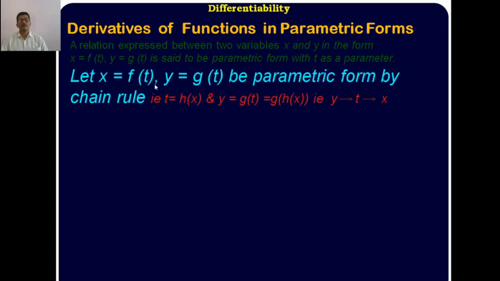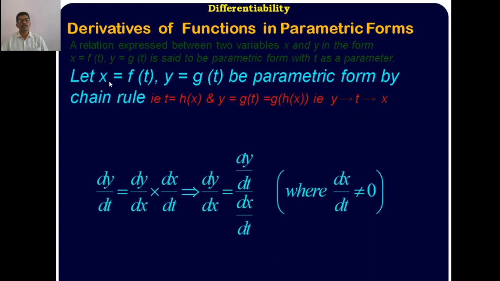Let x equal to f of t and y equal to g of t be the parametric form, and use the chain rule. Or you say that t is equal to f inverse of x, or write h of x. t is a function of x, and y is equal to g of t. y is a function of t, that is, y is equal to g of t means h of x. It is a composition function of x. It means y is a function of t, and t is a function of x.